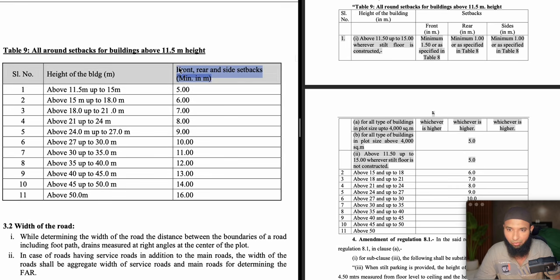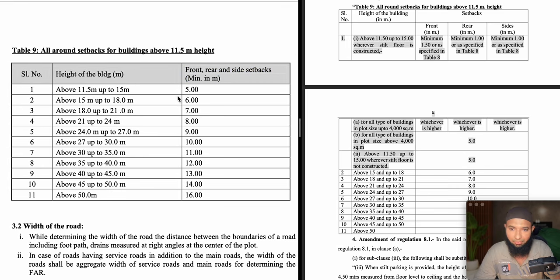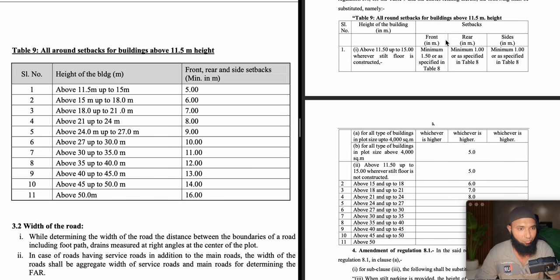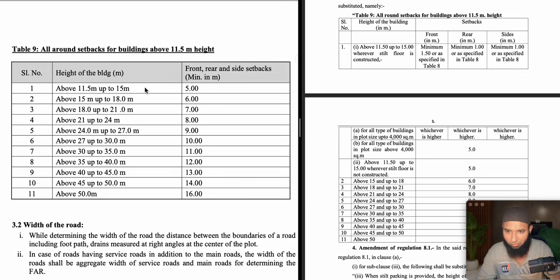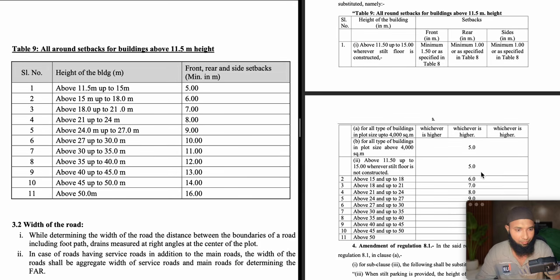Before, the column on all-round setbacks was similar. Here what they have done is they have written setbacks as front, rear and sides. So front is different, rear is different, and sides are different. So here, the changes would be that this one has to get replaced with this one. So you can read this and understand now. So the rest would be the same.